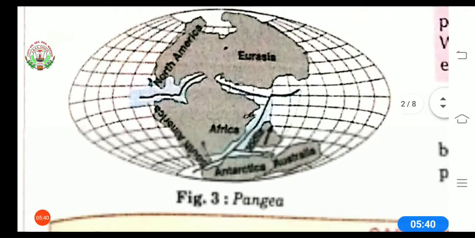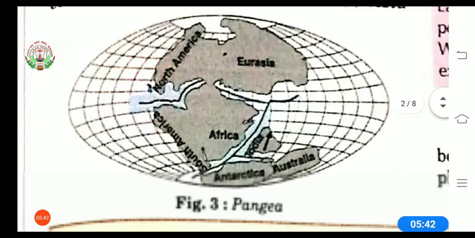Now, this map is given in your book. It shows that land and water are not evenly distributed. If you see carefully, you can understand that there is no equal distribution of land and water. Land is less and water is more, so that is uneven distribution.